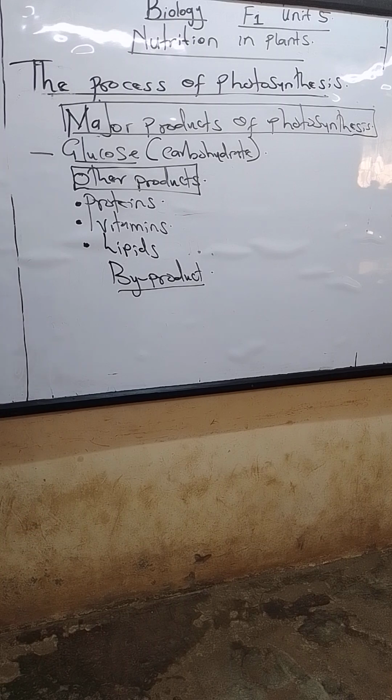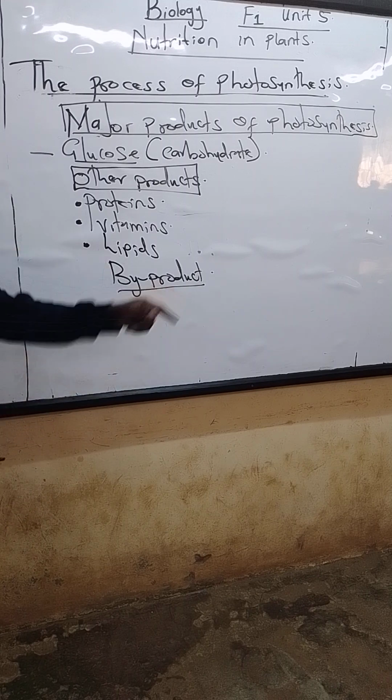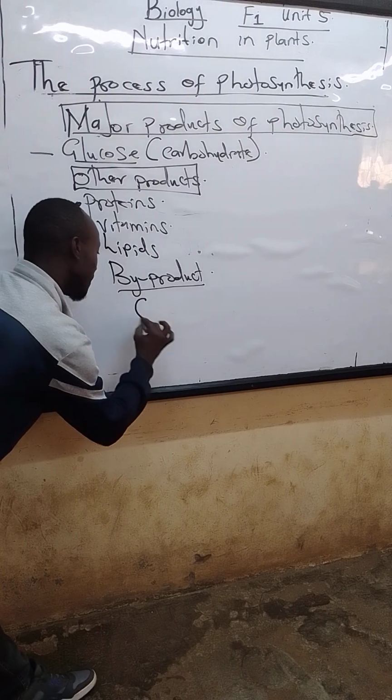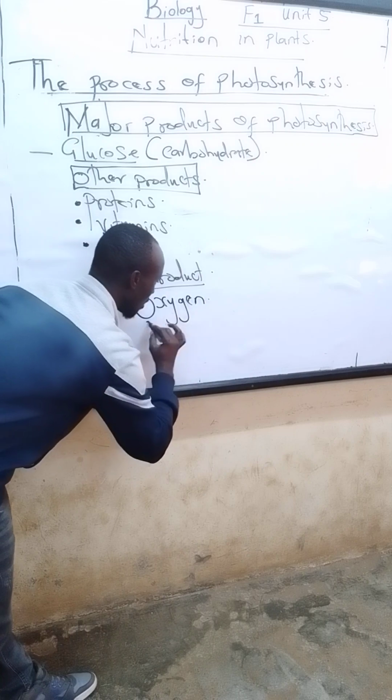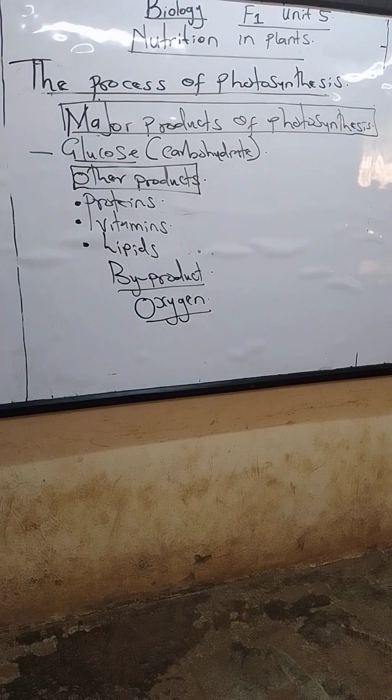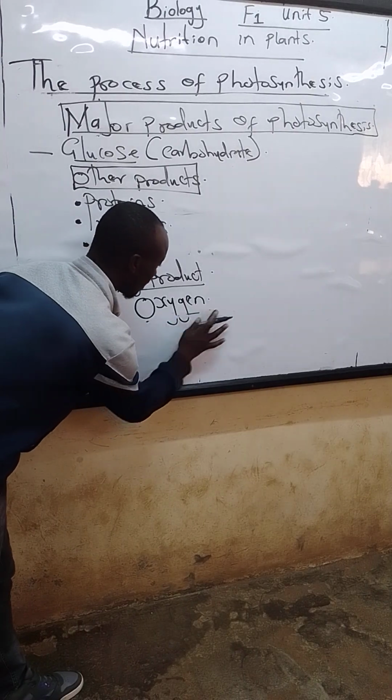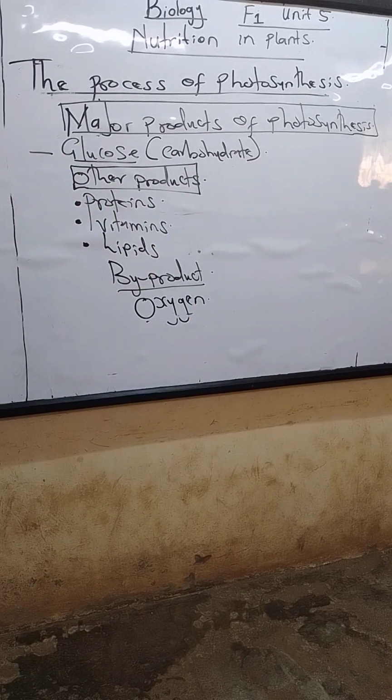But as the process is taking place, there's another thing that is released, which has no use. We don't use it as food, but it is still released anyway. So the major byproduct of photosynthesis is called oxygen. It is released during the process of photolysis of water. So now you know what you need for this process to take place.